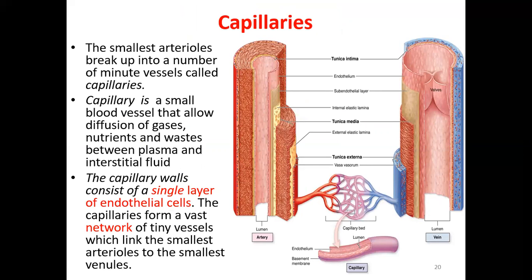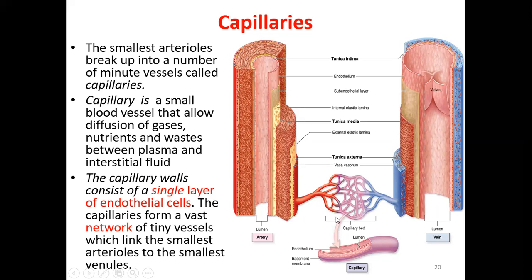Here you can see the picture showing you the artery here, and here is the vein. You can see the artery has a thick wall. Compare it with the vein; it has a thinner wall. So the large arteries become medium size, smaller and smaller, and then they form capillaries. This is the capillary, the smallest vessel. And from there, the venules will start and they will carry the venous blood back into the circulation.